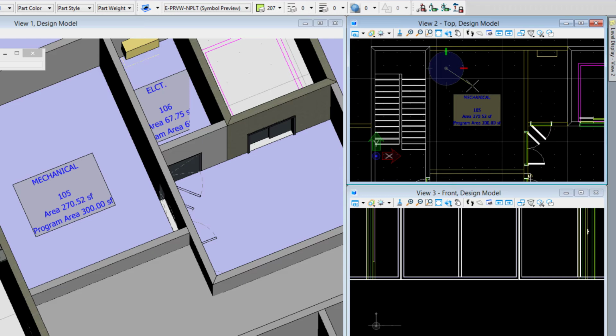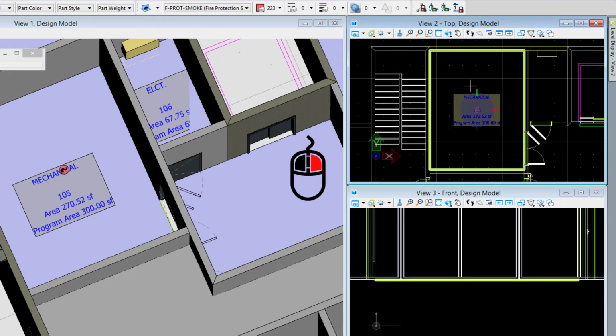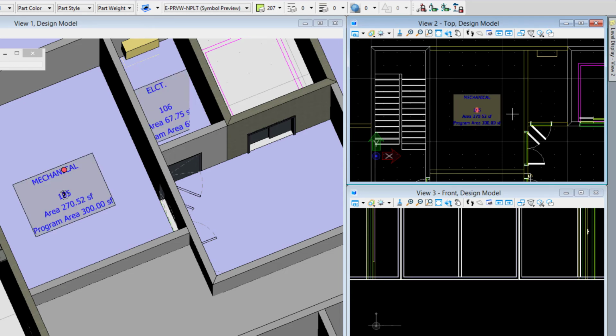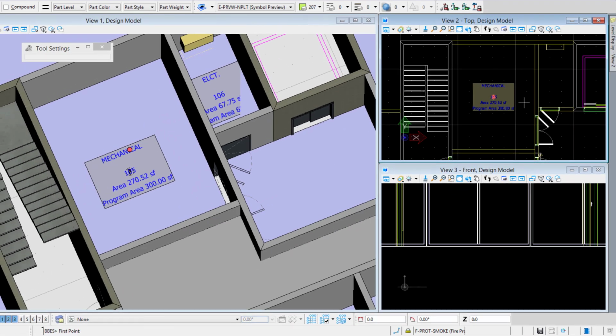Now I've already got them imported into the database, so I can just move my cursor towards the center of the space so it will search, right click. I see that it finds the boundary, and I see the 2D symbol is out there, and I've got one more click to do to define the rotation. You'll notice as I move my cursor around, if you notice in view 1 over here, how it's rotating that. So I'll just move it to the right. I'll utilize my AccuDraw axis, and then one more data point, left click to accept that point. And then I've got that symbol placed in the center of the room, which you can see in view 2, which is in a top orientation.